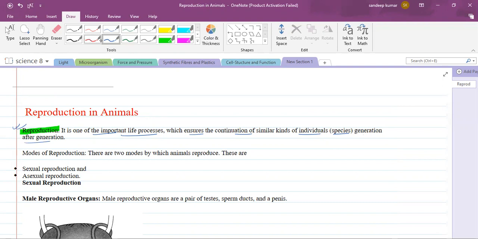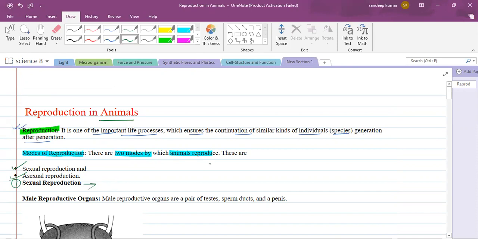Here, generally two modes of reproduction are there. When we talk about the modes of reproduction, generally there are two modes by which animals reproduce. Here we'll focus mainly on reproduction in animals. Reproduction in plants was in 7th standard. So what are the two modes of reproduction? Sexual reproduction and asexual reproduction.